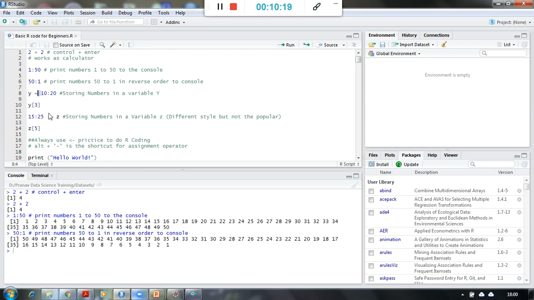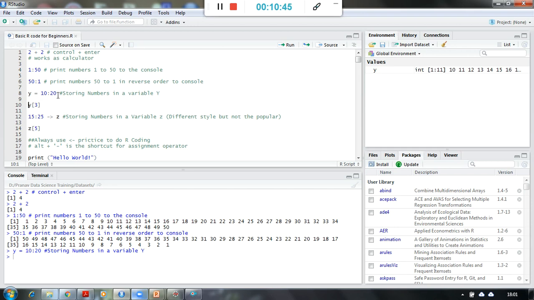Now if I want to store these numbers into something called a random variable, which we have learned already in our basics of statistics, what is a random variable, right? So I can store these values into variable y, like 10, 11, 12, 13. So 10 to 20 values have been stored over here.